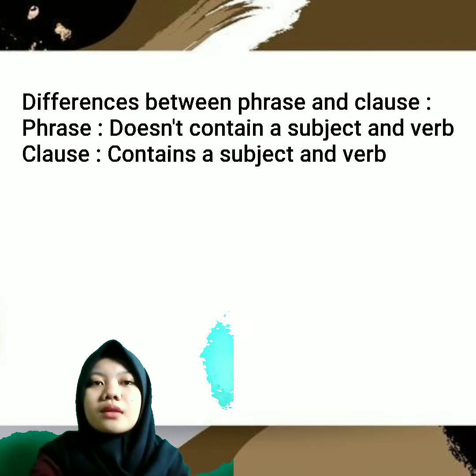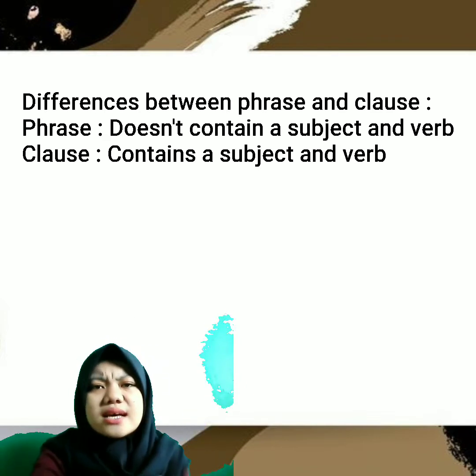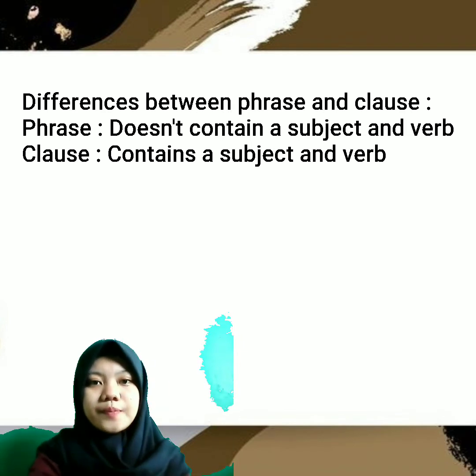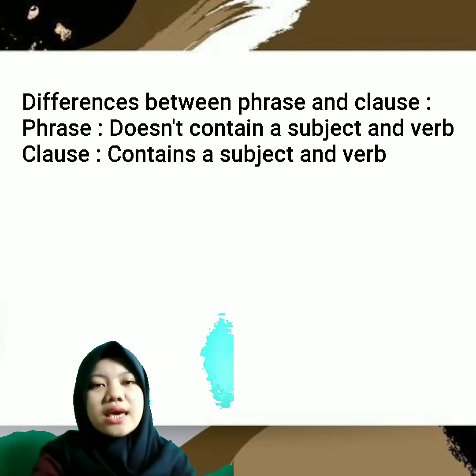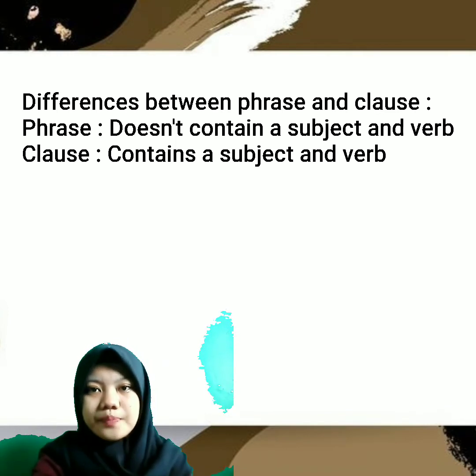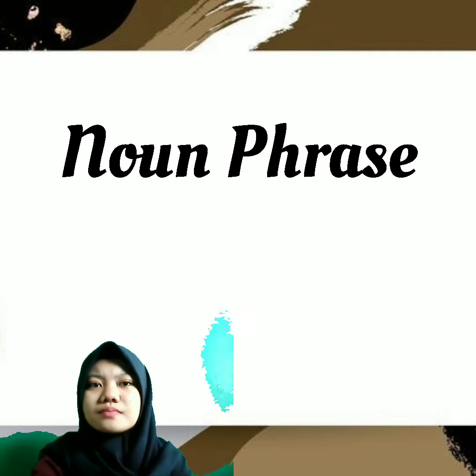And the difference between phrase and clause. A phrase is a group of related words. It doesn't contain a subject and a verb. And a clause is a group of related words. It contains a subject and verb. The example of a phrase is a sad story, and the example of a clause is she was reading a sad story.